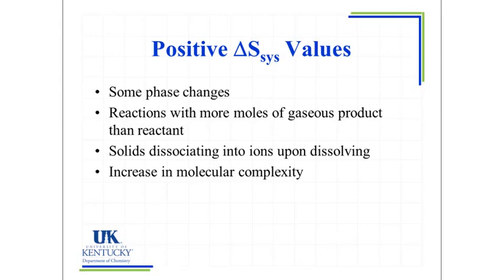If we take two atoms and form a molecule, we're increasing the molecular complexity and therefore we're increasing the delta S or increasing the entropy. Note that when we talk about the entropy here, we're looking at the entropy of the system, not looking at the entropy of the surroundings or of the universe.